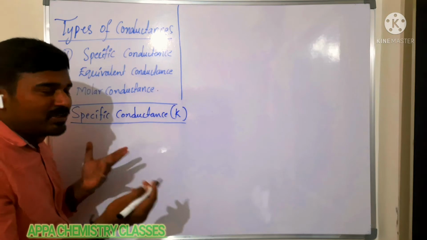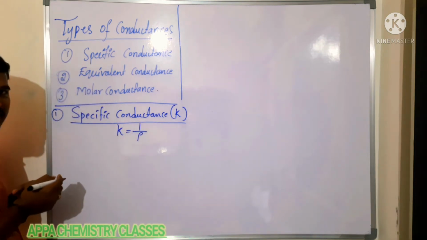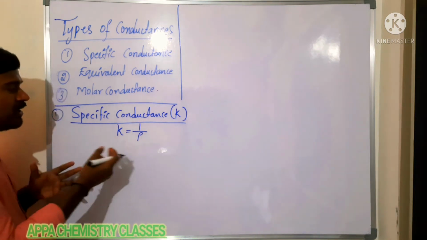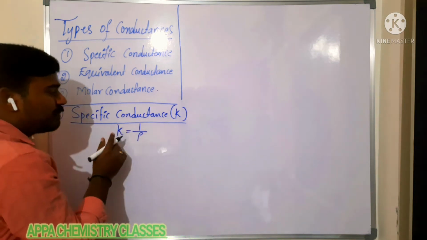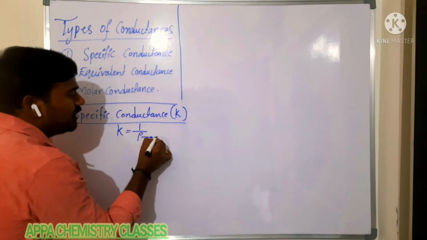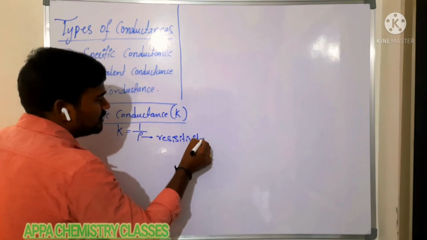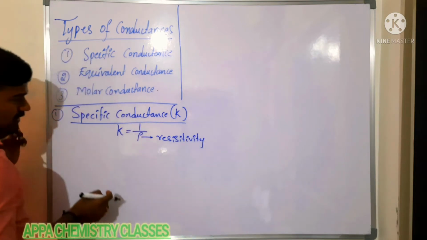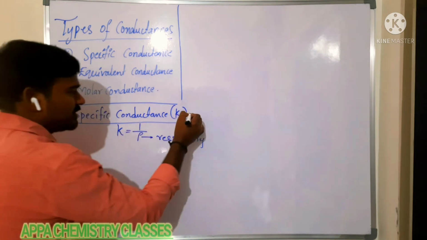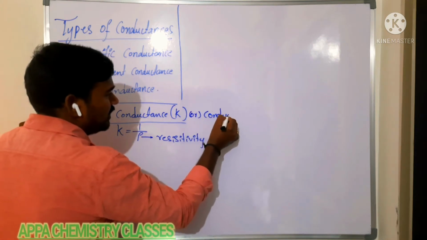Okay? Now the specific conductance is what? It is the reciprocal of specific resistance. It is one definition in terms of resistivity. It is a proportionality constant, called resistivity, or it is also called specific resistance. The reciprocal of specific resistance is called specific conductance, or it is also called conductivity.